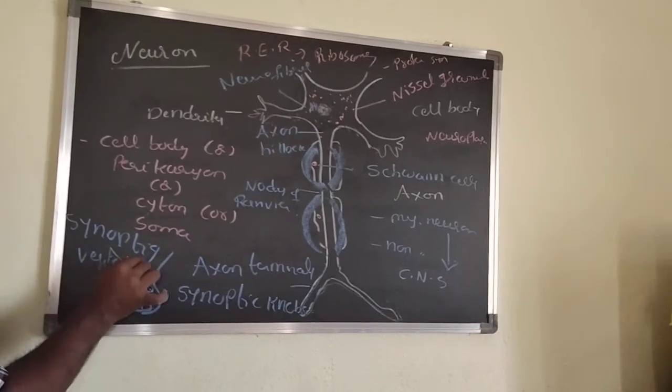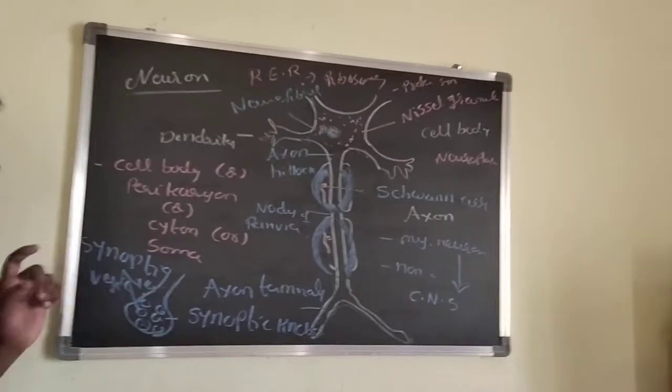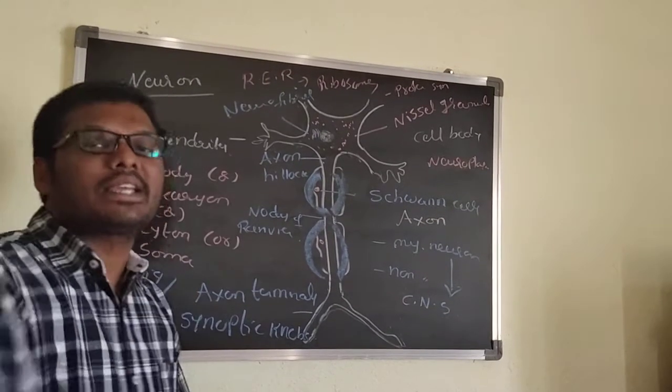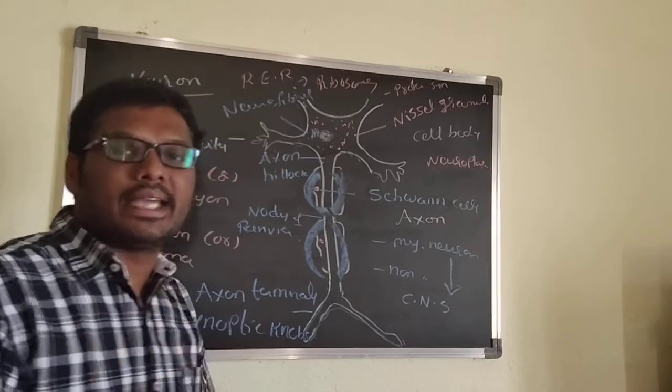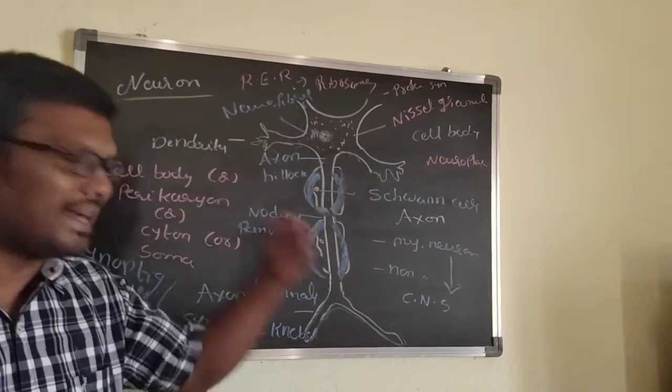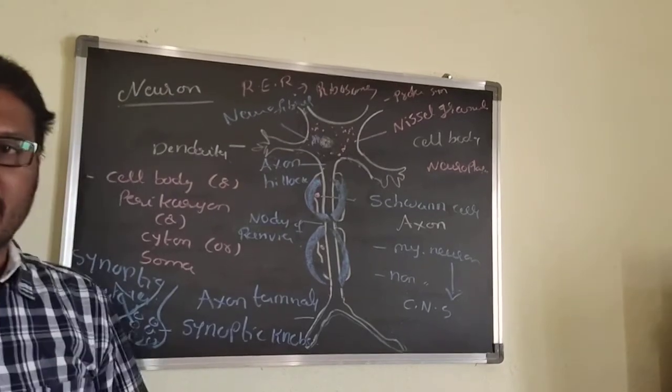These synaptic vesicles can release chemical substances that are called neurotransmitters. What are neurotransmitters? How does conduction take place? Tomorrow in class we can discuss this.